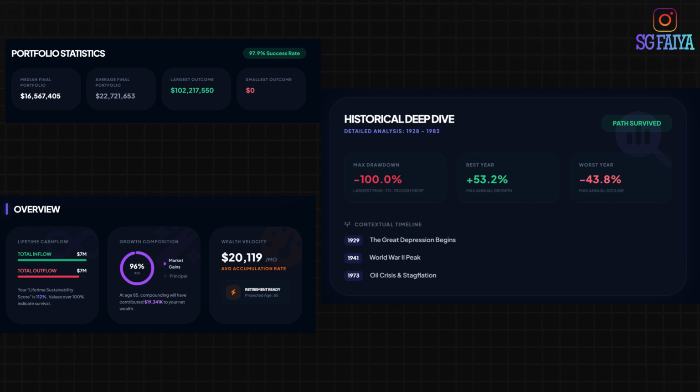And the app also provides deep dive statistics that professional financial planners frequently use, like wealth velocity, which calculates your average monthly accumulation rate across your entire life. And then there's success rate percentage. In the backtesting mode, it shows exactly how many historical starting years will lead to a $0 balance versus a successful retirement. And then there's also a max drawdown analysis, where it identifies the single largest peak to trough decline in your portfolio during the selected historical period. And there's also the lifetime sustainability ratio, which is a synthesis of the total lifetime inflows versus total lifetime outflows, giving you a sustainability score.